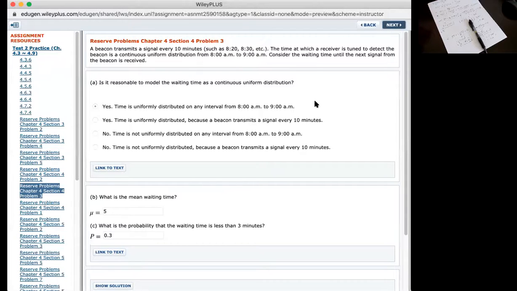The time at which the receiver is tuned to detect the beacon is a continuous uniform distribution from 8 a.m. to 9 a.m. So consider the waiting time until the next signal from the beacon is received. Now we see there are three sub questions here.